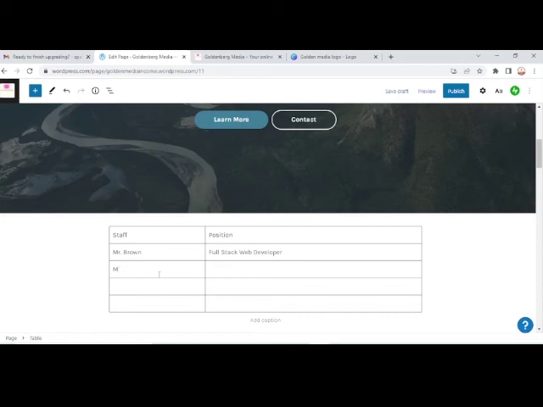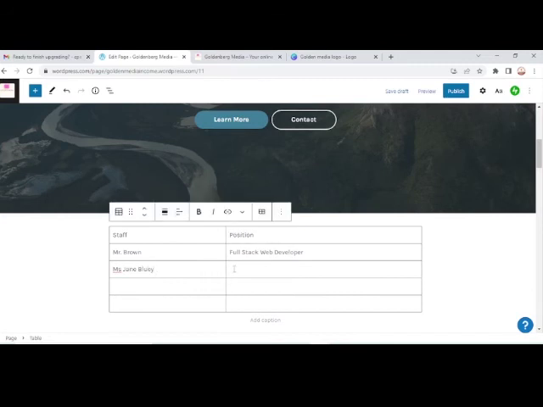And then Miss Jane Bluey. Jane Bluey is involved in front-end development and design. So we have several other people that are similar to that, and they are good to go.